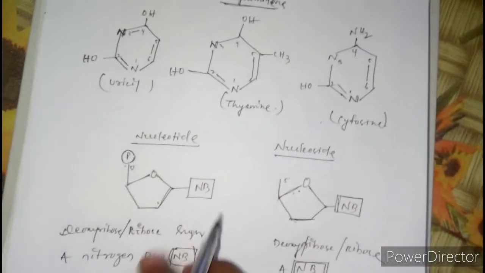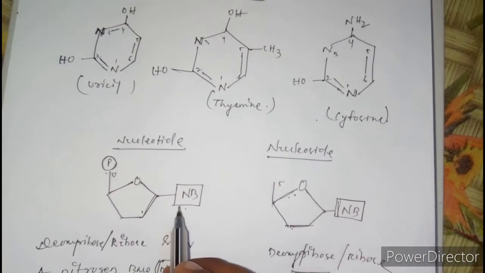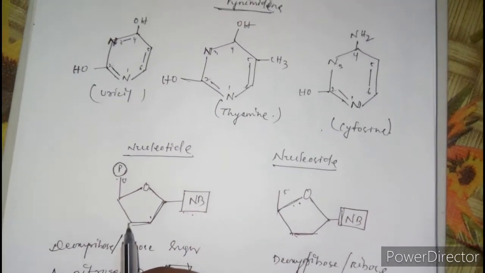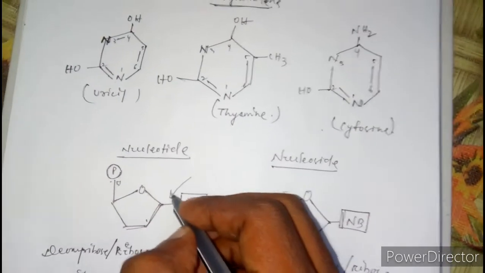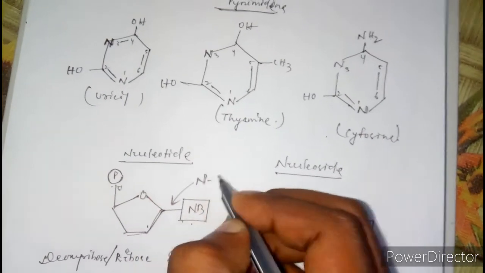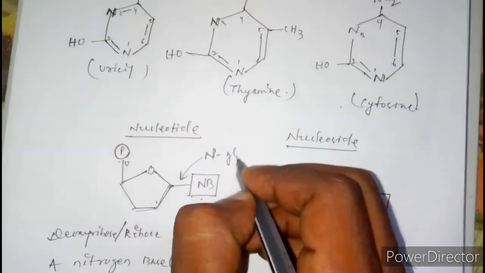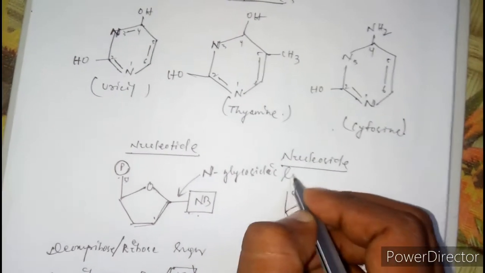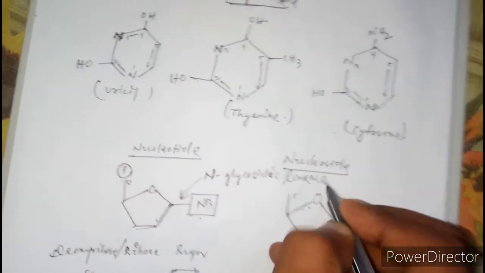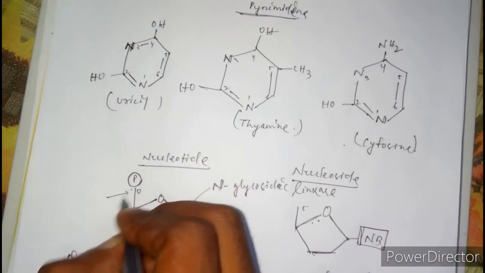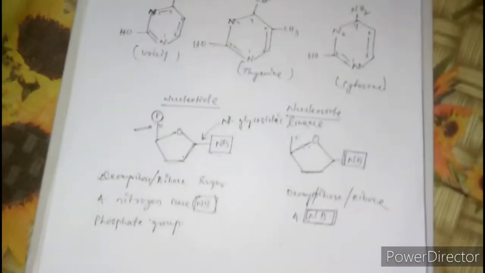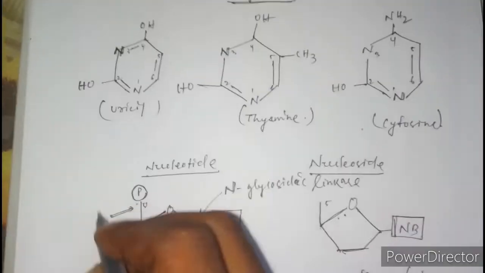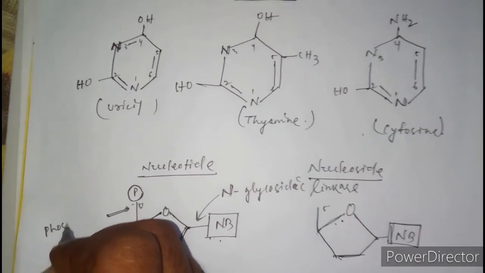A nitrogen base is attached to the pentose sugar through a bond named N-glycosidic linkage, and a phosphate group is attached to the fifth carbon atom of the pentose sugar through a phosphoester bond.